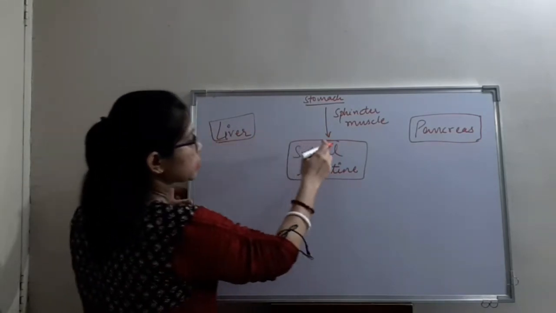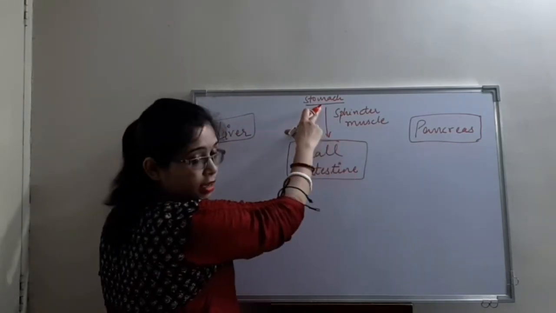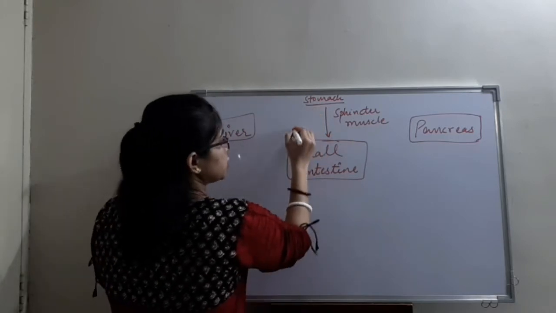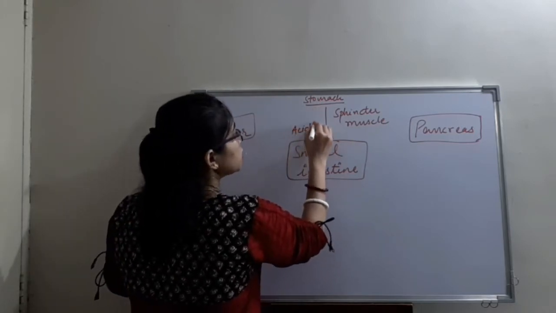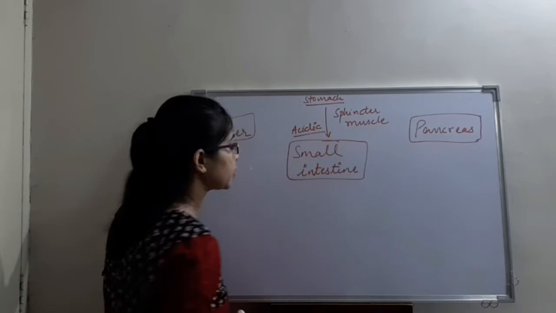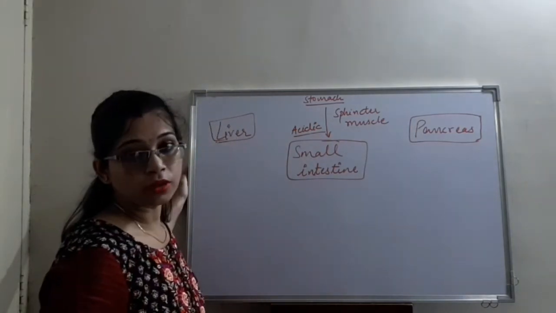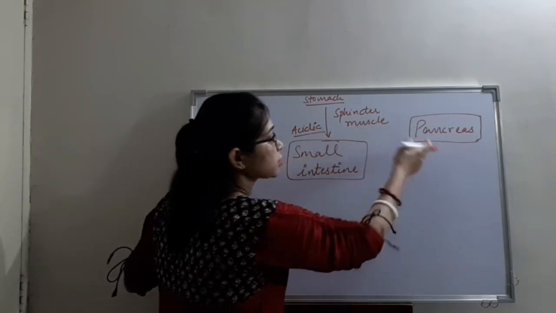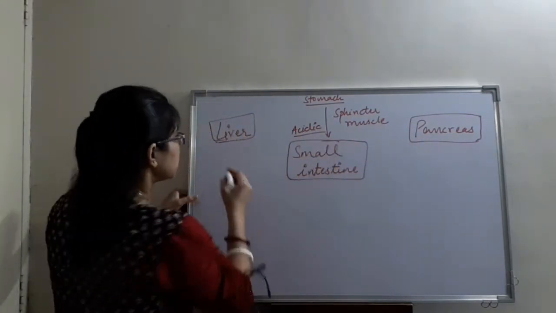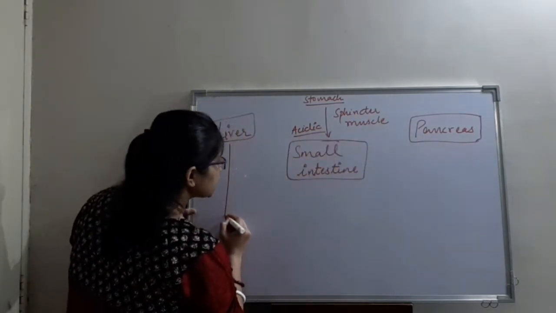The food that enters the small intestine from the stomach is acidic in nature. So, this acidity should be prevented and it should be converted into an alkaline food so that the pancreas can act on it. This process is done by the liver.